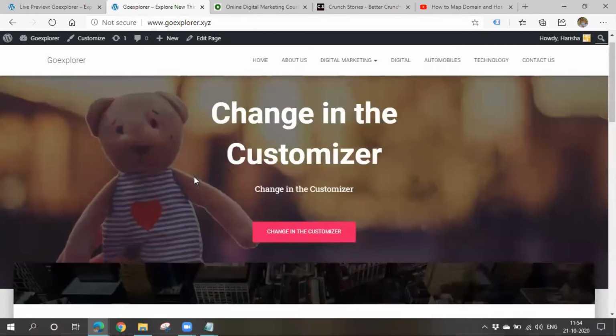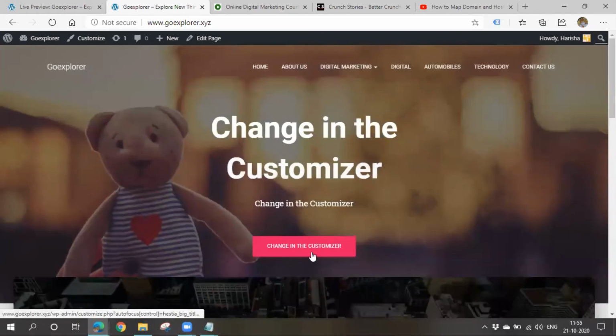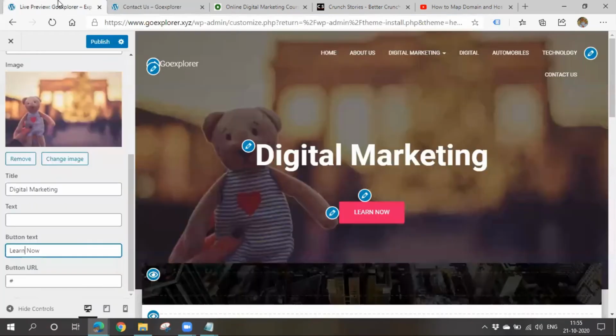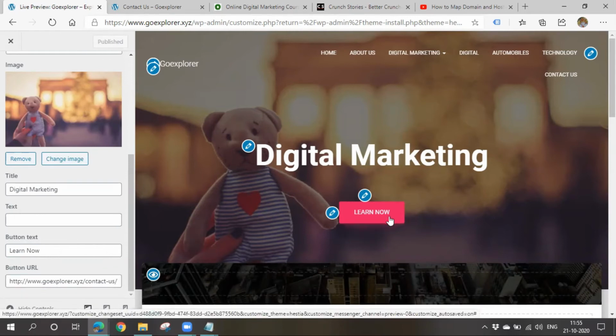Okay, so if someone came to my website and if he clicked on this button, he should go to contact us page. Okay, I will navigate him to contact us page. You have to give your button URL here. Okay, right? Now we have to click on publish. So in this way, we can navigate your visitors to a particular page, post or category, whatever you want by giving that particular URL.